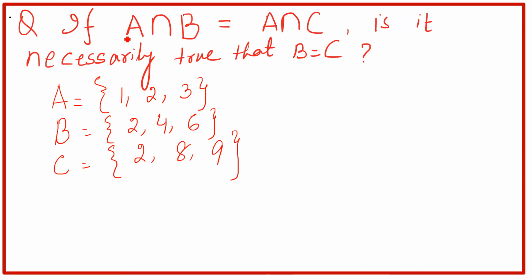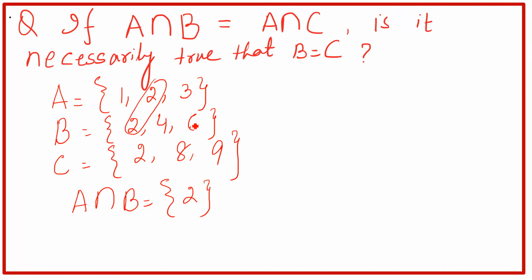And the question is A intersection B. First, we will make A intersection B. Intersection means common, which is present between A and B. So see, 2 is present. 2 is in A, 2 is also here in B. So A intersection B is 2.